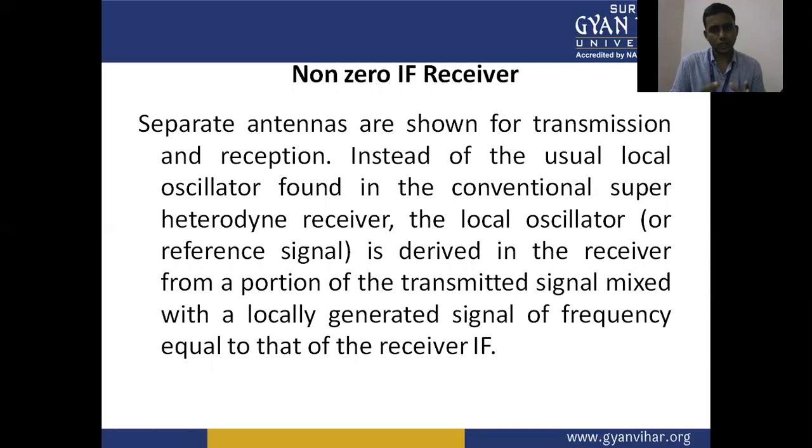Instead of the usual local oscillator found in the conventional superheterodyne receiver, the local oscillator is derived in the receiver from a portion of the transmitted signal mixed with a locally generated signal of frequency equal to that of the receiver IF.